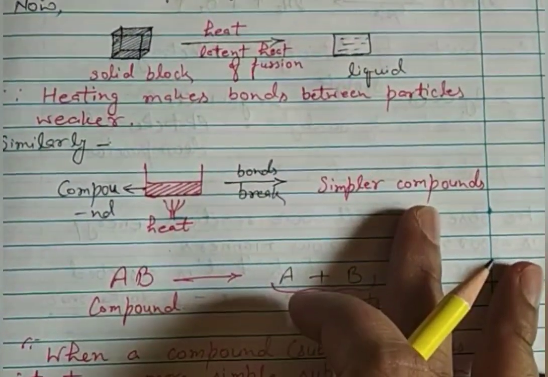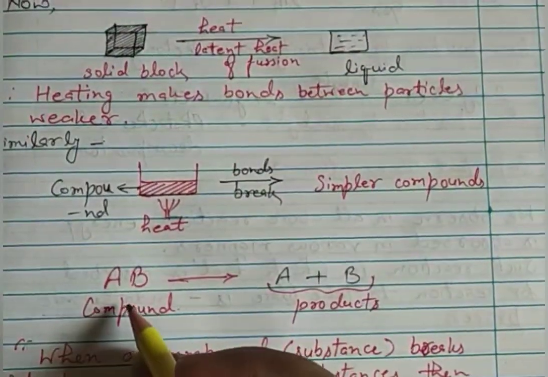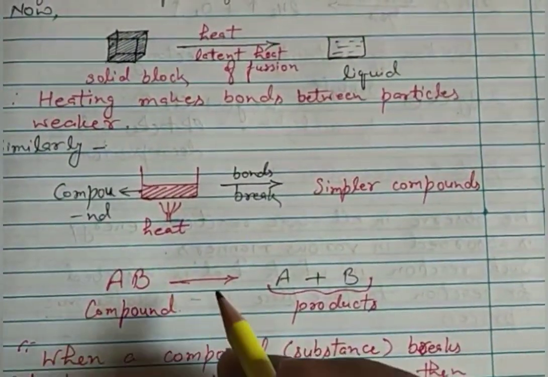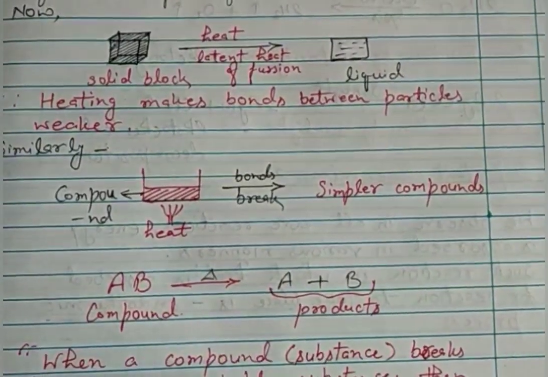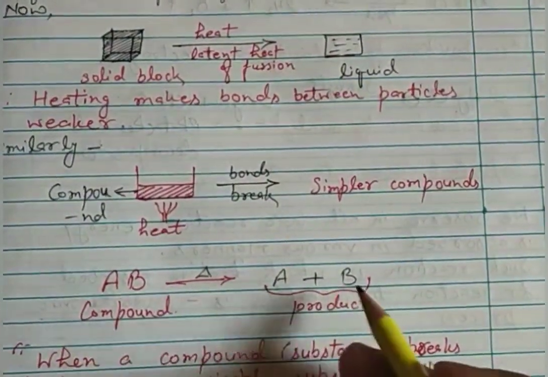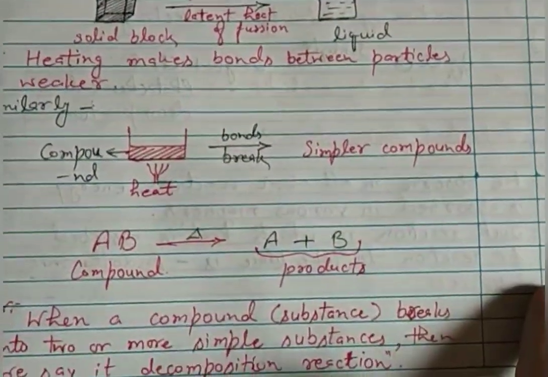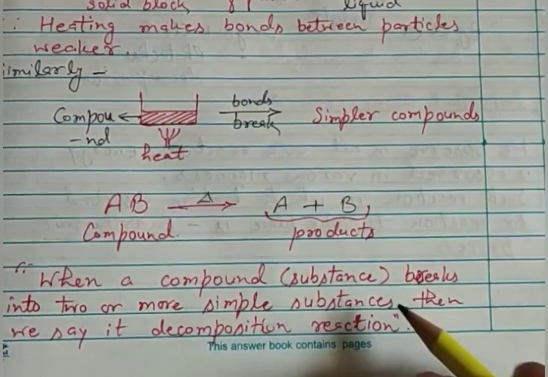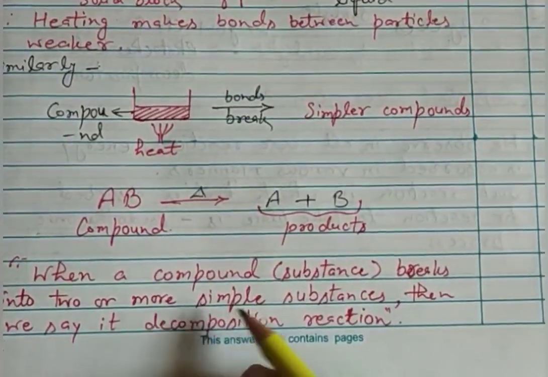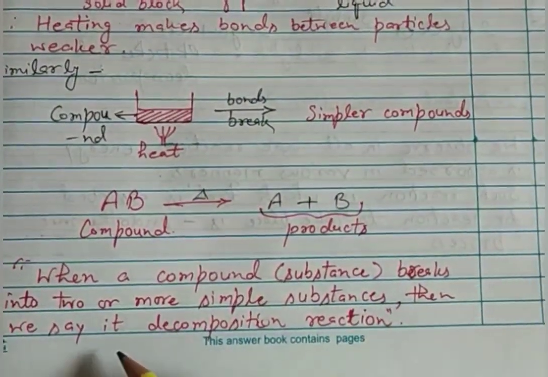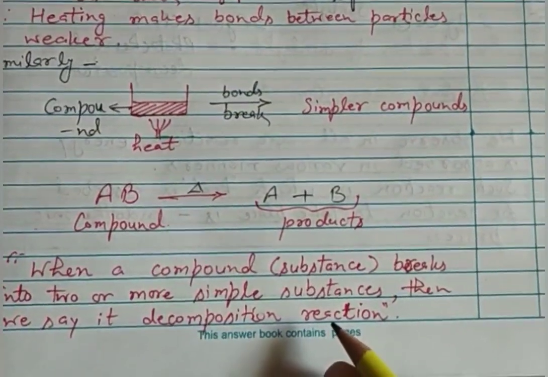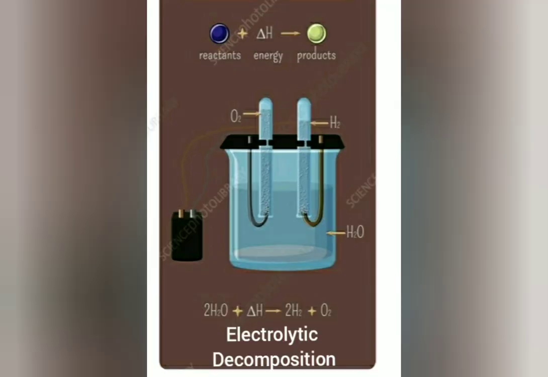Okay, so basically we can understand by a simple reaction like any compound AB we have, and when we heat it, so what will happen? By heating, it will decompose into its constituents, that is A and B simpler products. So when a compound, or we can say substance, breaks into two or more simple substances, then we say it is a decomposition reaction. It is the example of electrolytic decomposition where water is divided or decomposed into its constituents hydrogen and oxygen.